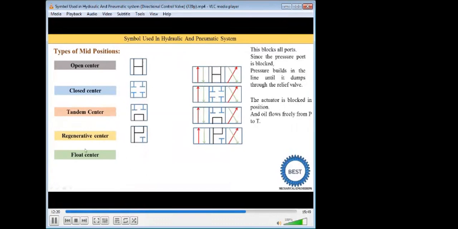Next one is the float center. In a float center, the pressure port is closed, meaning oil is not supplied to the actuators.